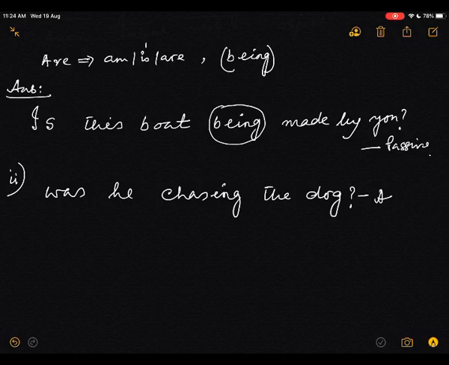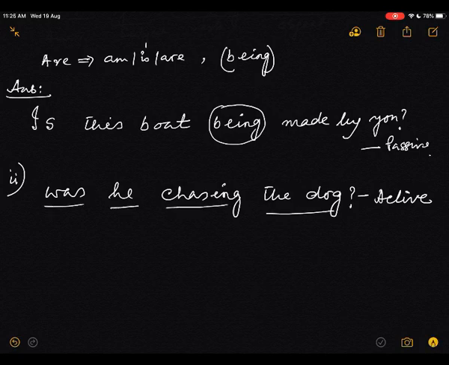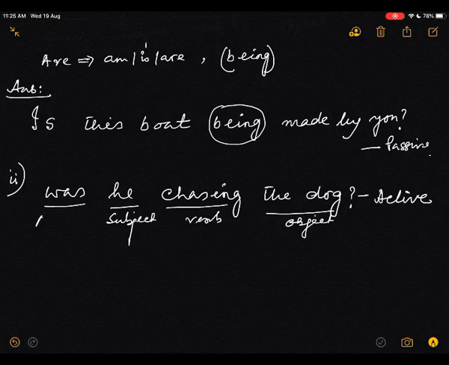Active voice. Here it is the same thing. Chasing. This is the object, this is the verb, this is the subject, and this is the auxiliary verb. Now the answer.